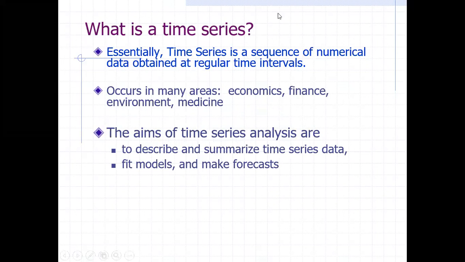So what is a time series? Time series is an arrangement of data according to time period, according to regular time intervals. Or you can say this time series is a sequence of numerical data obtained at regular time intervals. Okay, so it is arranged in a chronological order. And this chronology may be year-wise, month-wise, day-wise or hour-wise, like that.